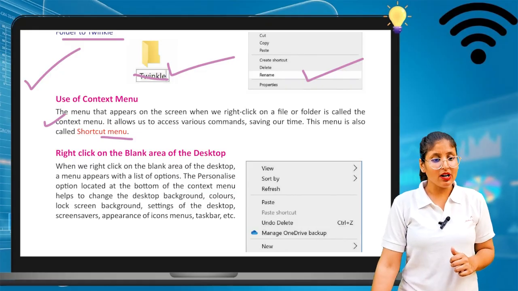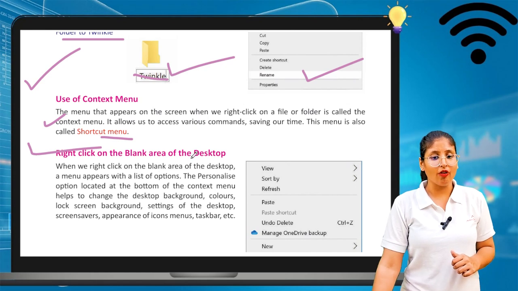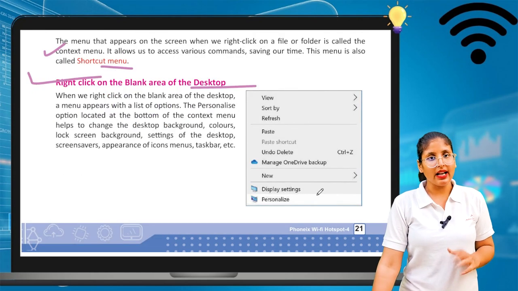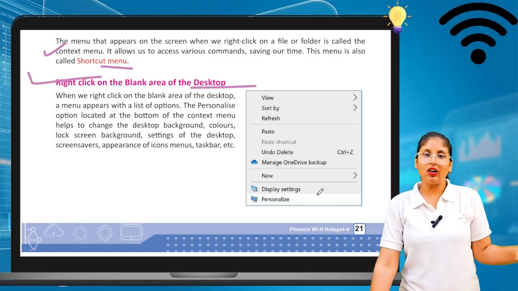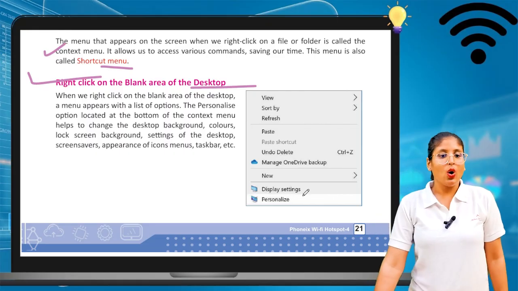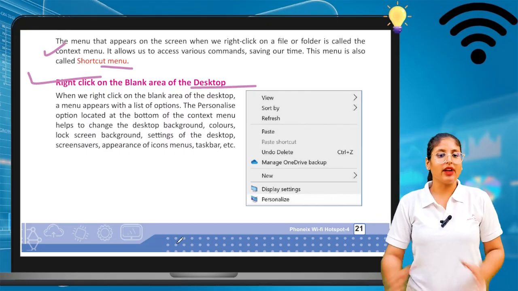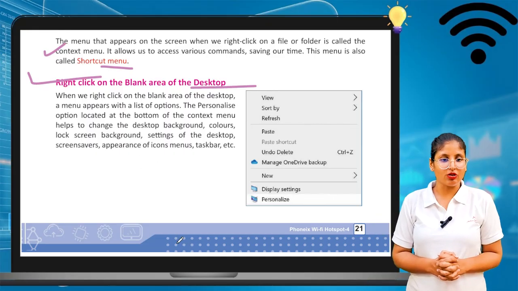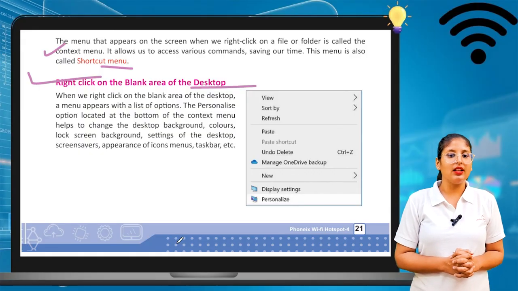But before looking at that, first we will see right click on a blank area of the desktop. First, right click on any blank space on the desktop. When we right click on the blank area of the desktop, a menu appears with a list of options.